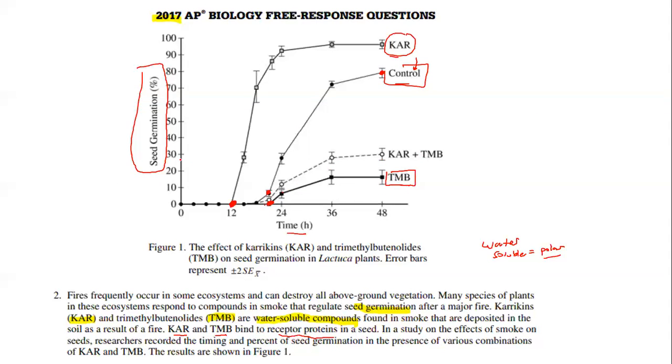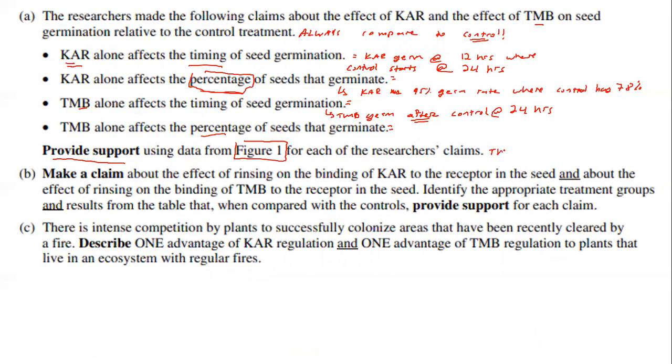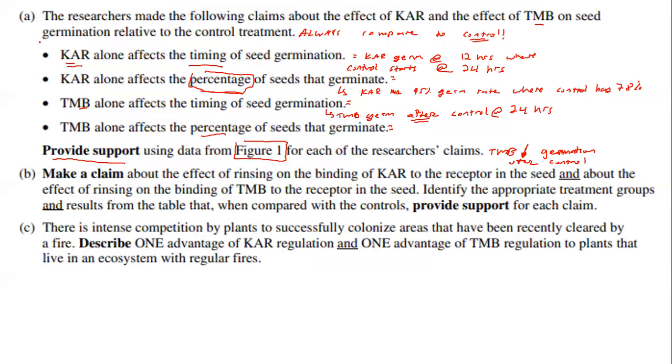If you look at it just in terms of the percentage, TMB has a very low germination percentage compared to the control. So you would have to just clarify and say that TMB is actually going to decrease the germination rate over control. So basically, a lot of this is just analyzing the graph itself. So let's make sure that we feel good on those.